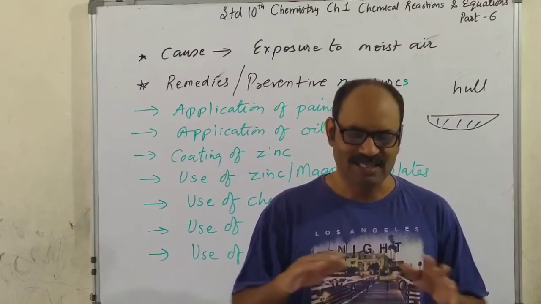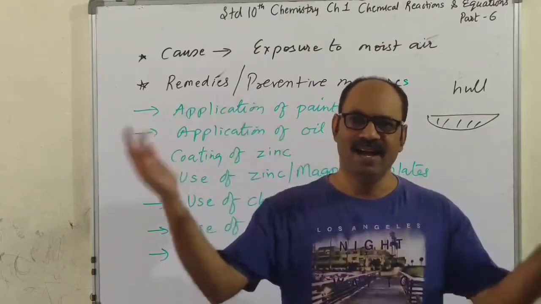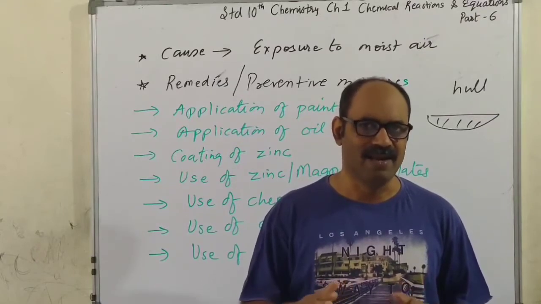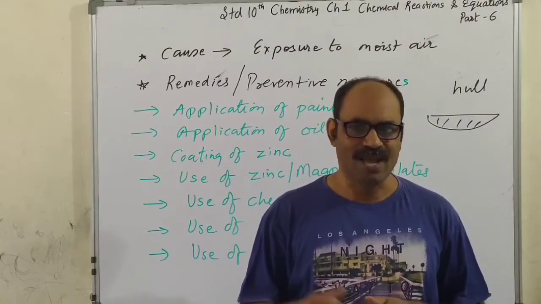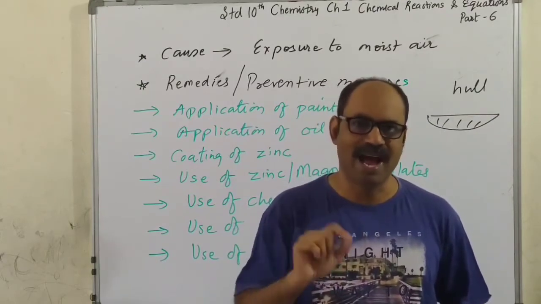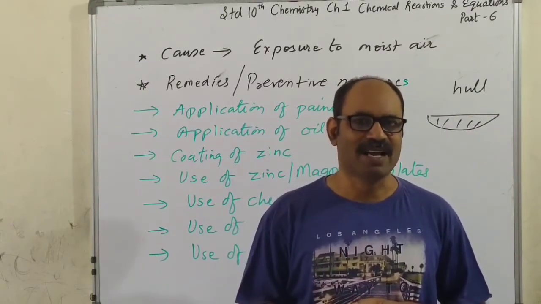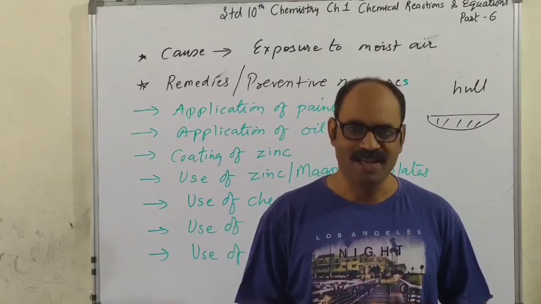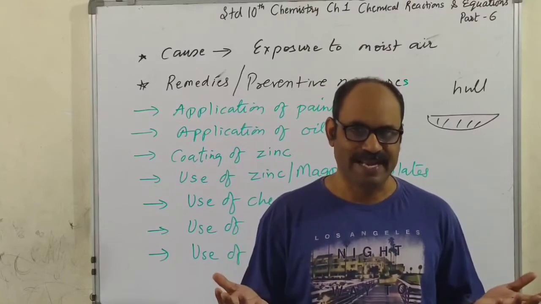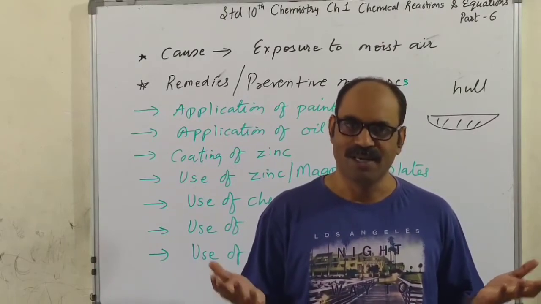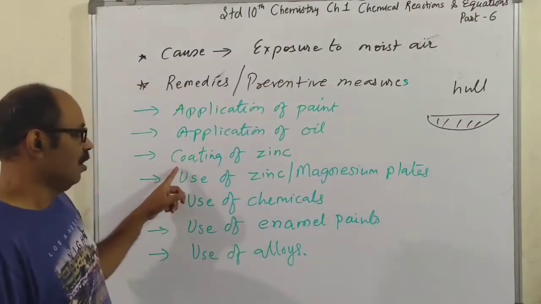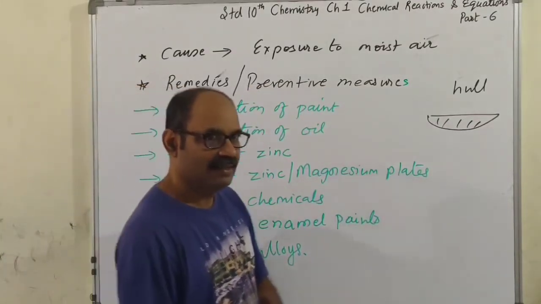But this oil evaporates due to wind, so it doesn't remain on the surface for a long time. Every week or fortnight, you will have to apply the oil again. So that becomes a laborious job. Anyway, certain implements which are very useful to us will have to be protected from corrosion, especially in monsoon season. Now, coating of zinc.